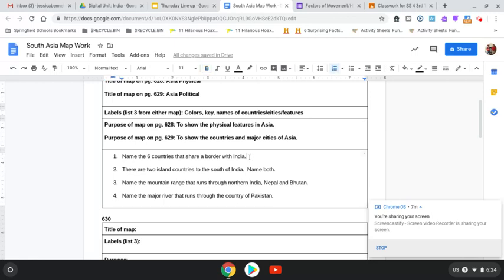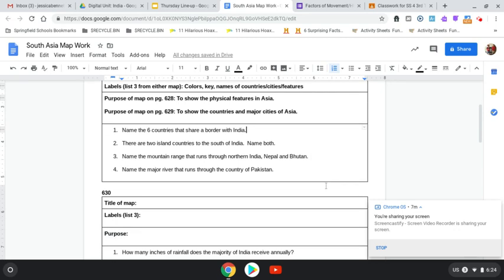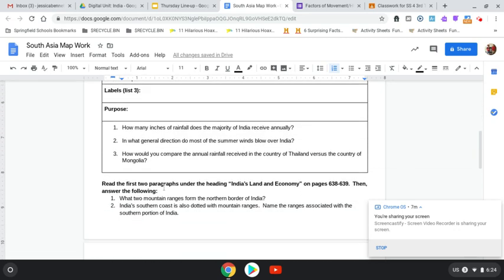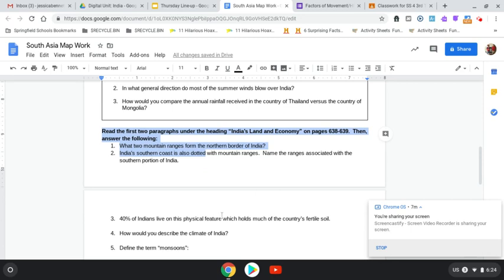So to answer them, you're going to have to use probably a combination of both maps. Sometimes you can find one using just one of the maps. And when you finish with the questions, you move on to the next map and so on and so forth. You will notice there's one section that you're going to have to read a paragraph or 2 and answer a few questions. But other than that, the rest of it is pretty much map-based.